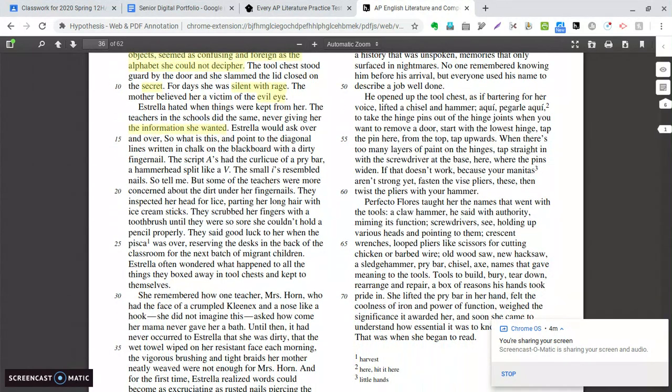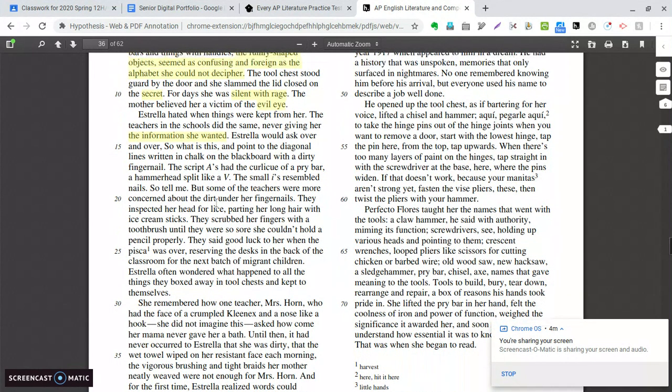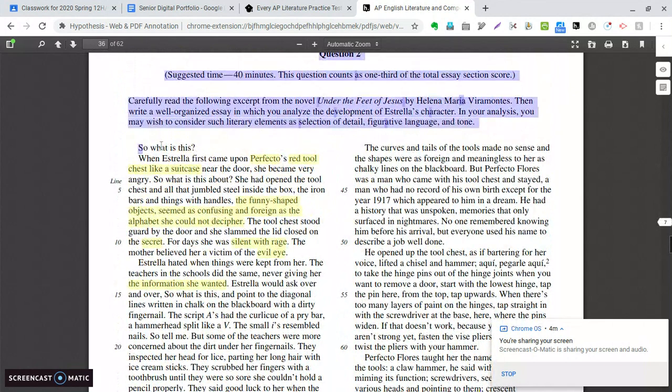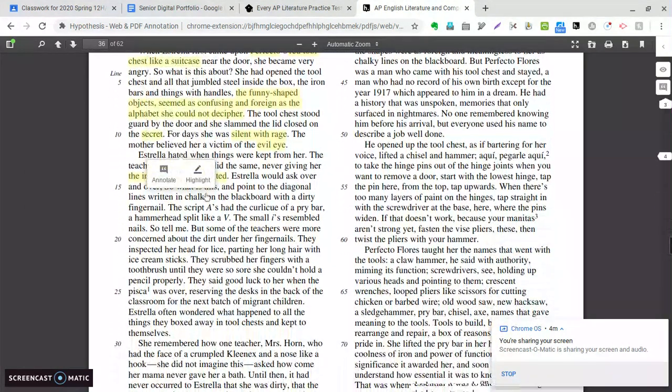Estrella would ask over and over, "So what is this?" Notice that we began with "So what is this," right? So that's a question she's going to have. "So what is this?" And point to the diagonal lines written in chalk on the blackboard with a dirty fingernail. Okay, this is a detail that lets us know that she's probably having to do some manual labor.